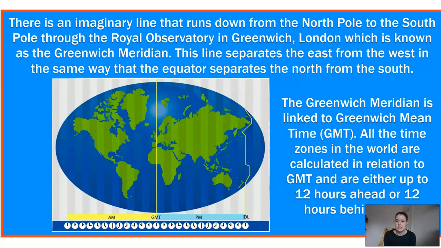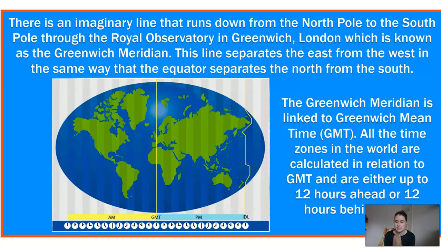Now, the Greenwich Meridian is linked to what we call the Greenwich Mean Time, so GMT. You might have sometimes seen on the TV in the mornings if you watch the news that it comes up at the bottom with your time, and it says GMT and it tells you the time. This is linking to the Greenwich Mean Time. Now, all the time zones in the world are calculated in relation to where the GMT line is. So you are either up to 12 hours ahead of where we are, or you are 12 hours behind.